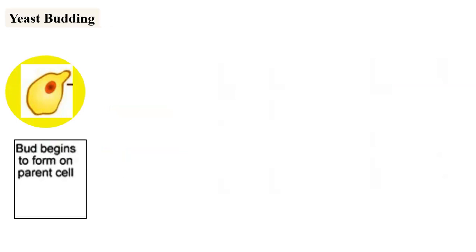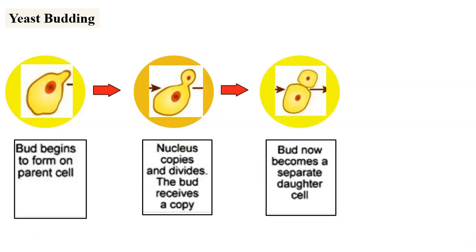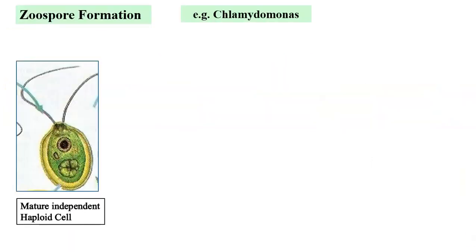Once again we can see here a bud has started developing on the parent cell. Then the nucleus of the parent cell divides and produces two nuclei. One of the nuclei enters the bud, and then the bud becomes a separate daughter cell. Within a very short time period, a chain of new cells is produced from the single original cell by the process of budding.